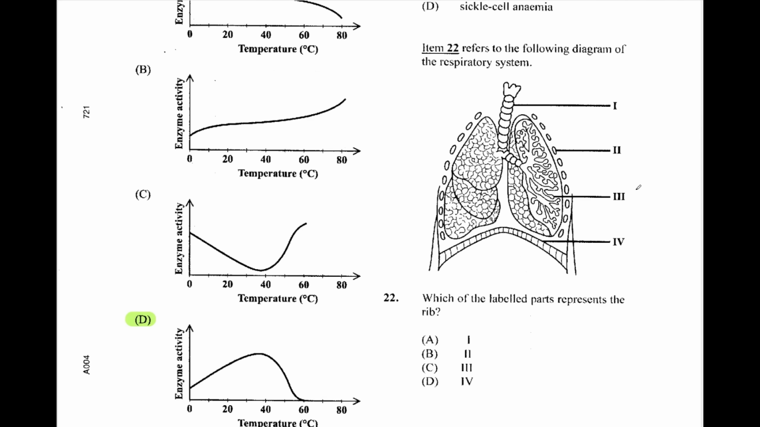Item 22 refers to the following diagram of the respiratory system. Which of the labeled parts represents the rib? That would have to be 2. It's on the outside of the lungs, little circles. If they drew it according to scale, there should be 24. So B is our answer.